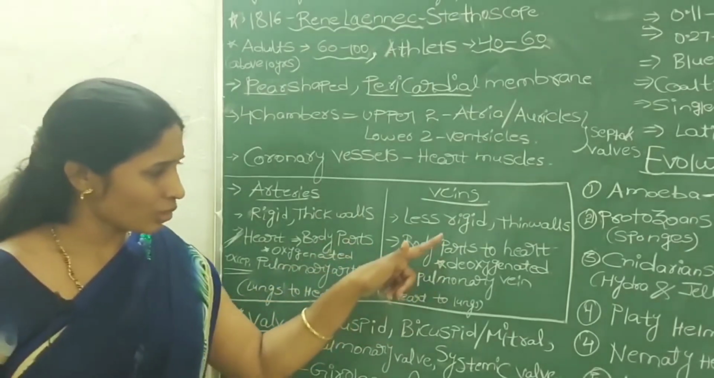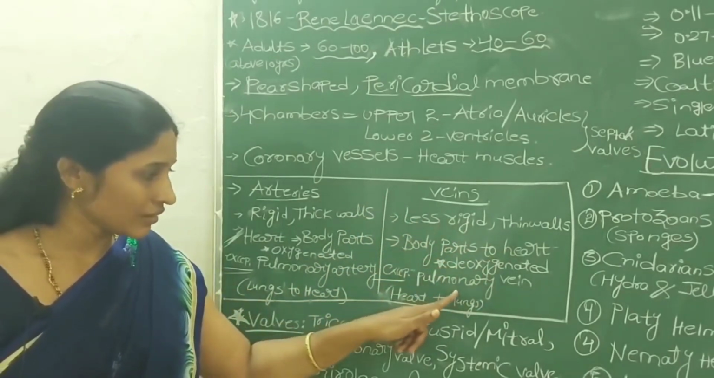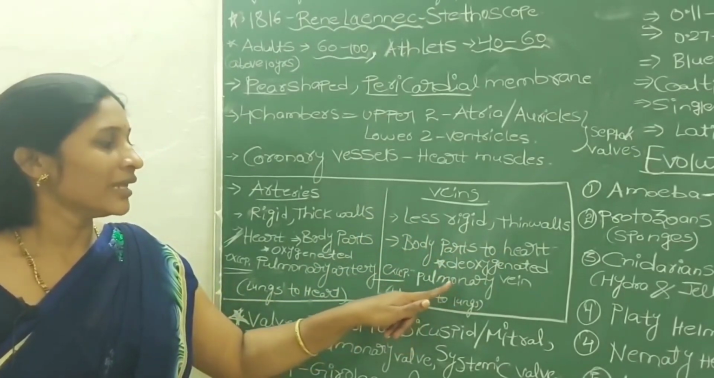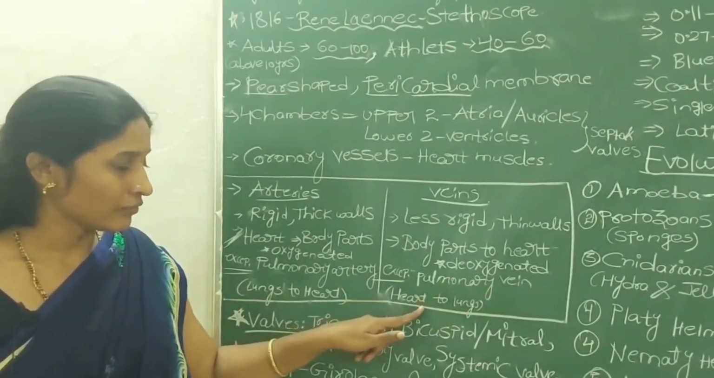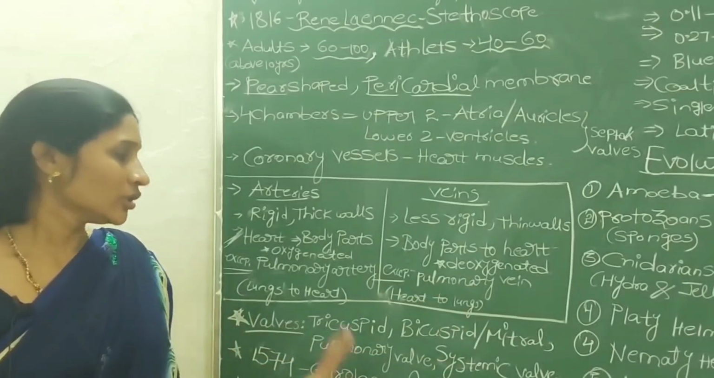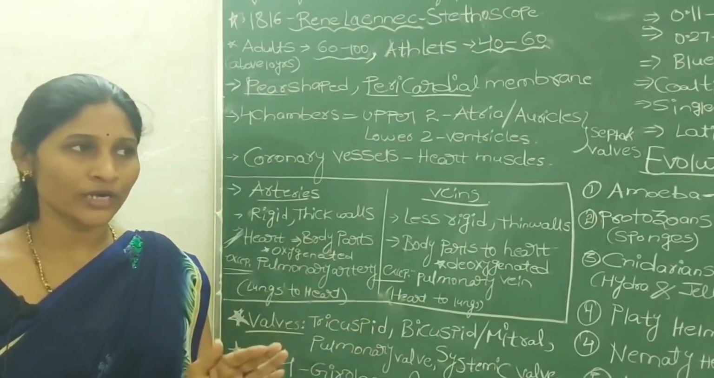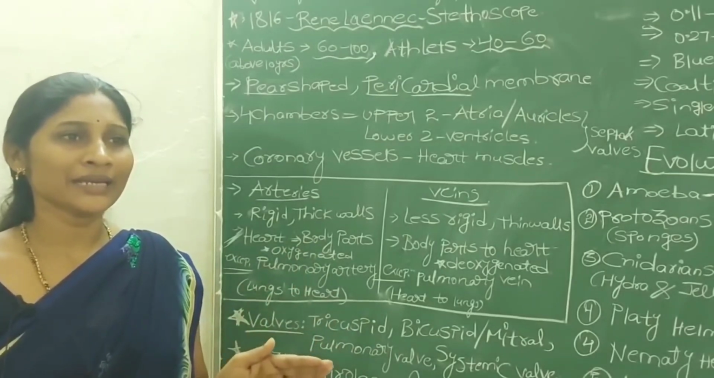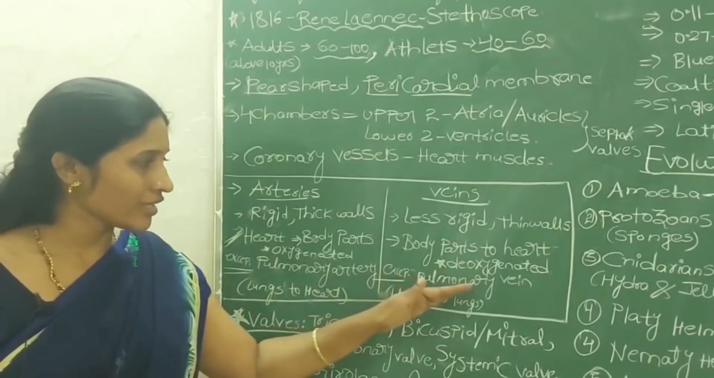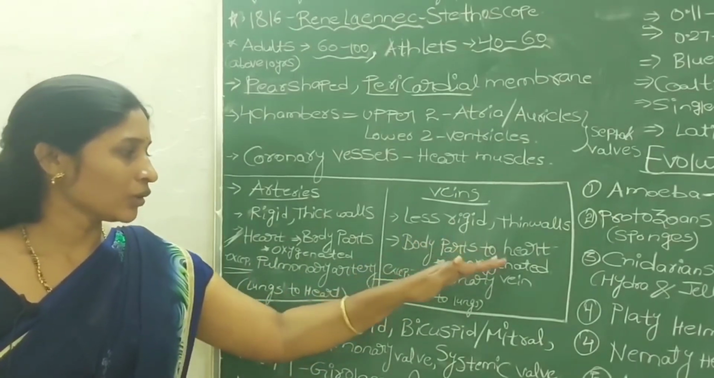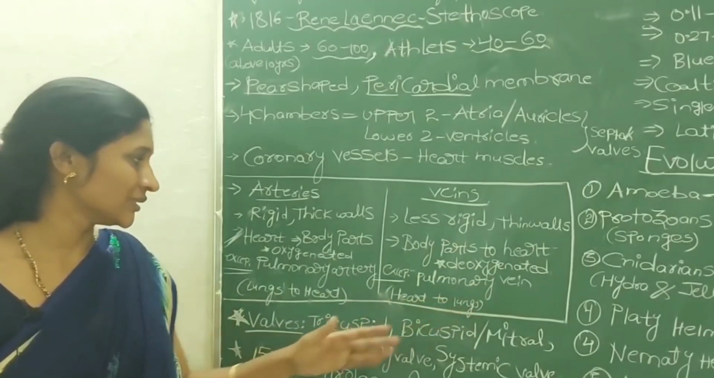But coming to veins, all the veins carry blood from body parts to heart. But here also there is one exception, that is the pulmonary vein. The pulmonary vein carries blood from heart to lungs. So these two are exceptional cases. All arteries carry blood from heart to body parts, but the pulmonary artery carries blood from lungs to heart. All veins carry blood from body parts to heart, but the pulmonary vein carries blood from heart to lungs.